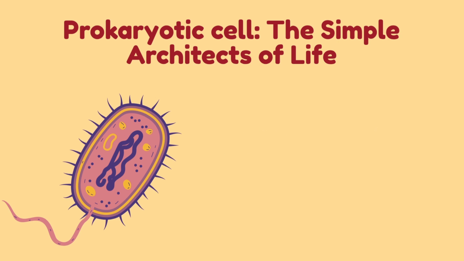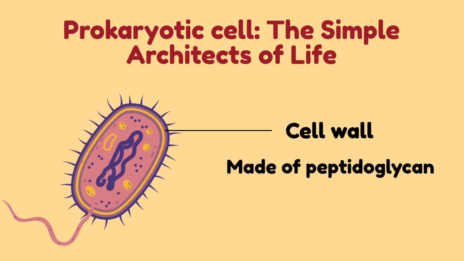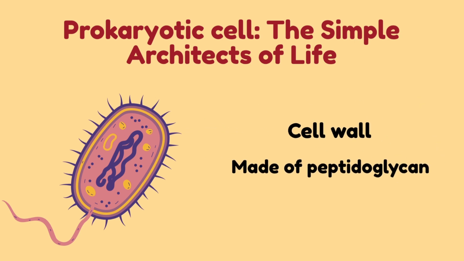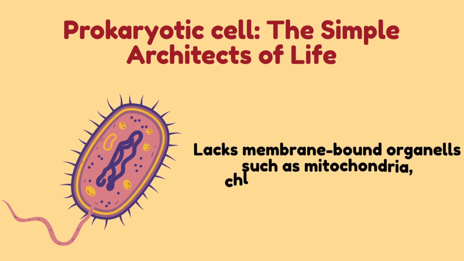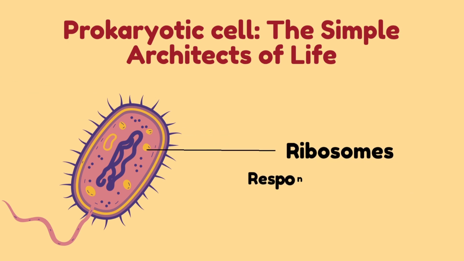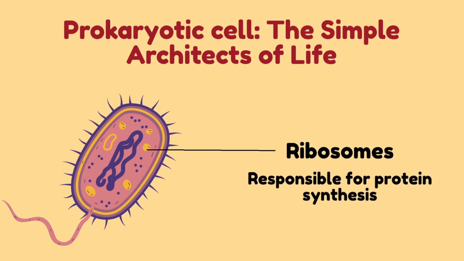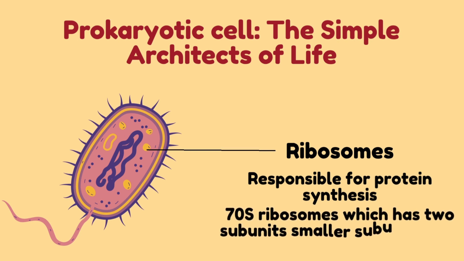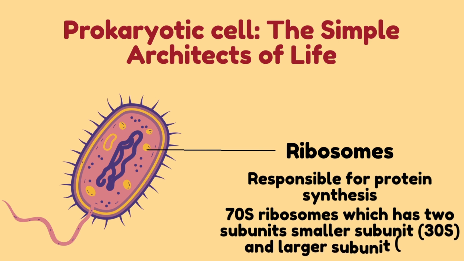Most prokaryotes possess a cell wall made of peptidoglycan, providing structural support and protection. They lack membrane-bound organelles such as mitochondria, chloroplasts, and the endoplasmic reticulum. Prokaryotic ribosomes are essential molecular machines responsible for synthesizing proteins within cells. They have 70S ribosomes, which consist of two subunits, the 30S subunit, which is the smaller subunit, and a larger subunit, the 50S subunit.